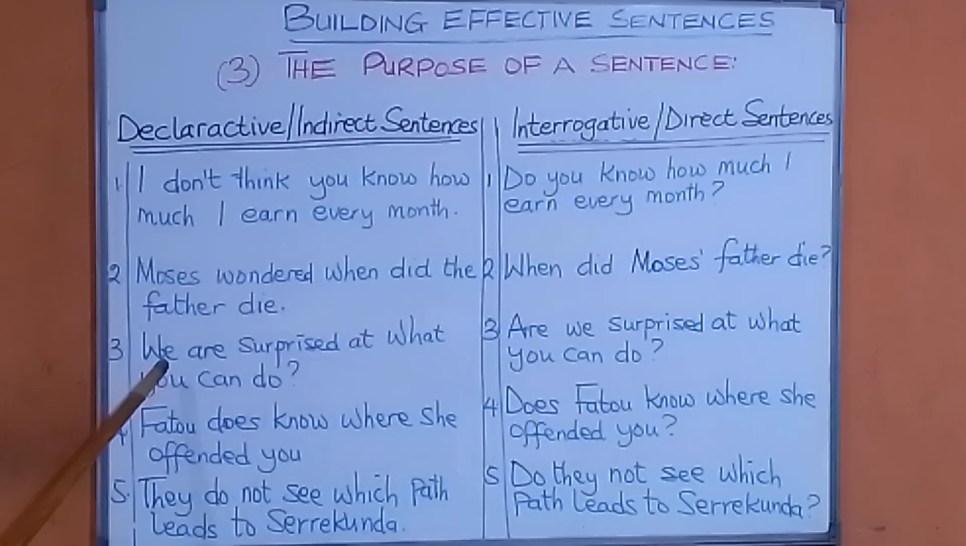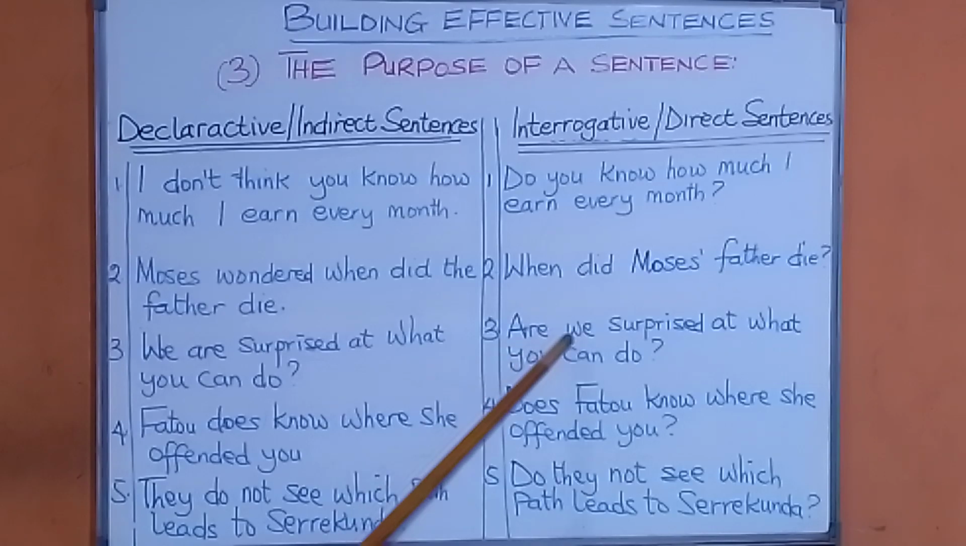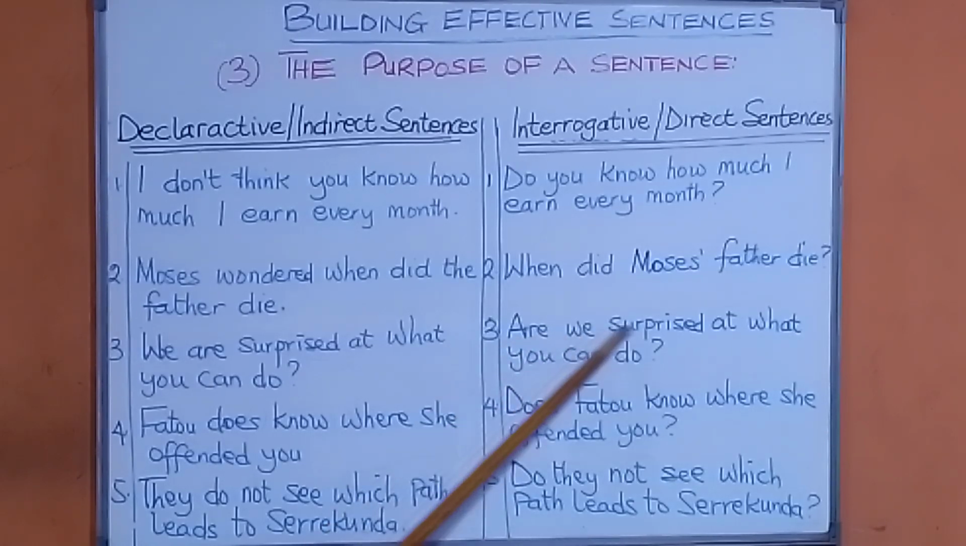Look at number three. We are surprised at what you can do. You see that? You have an indirect question here: at what you can do. But look at the interrogative or direct sentence: are we surprised at what you can do? That's a direct question.